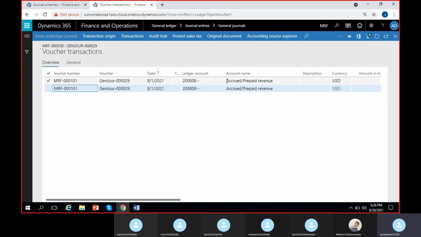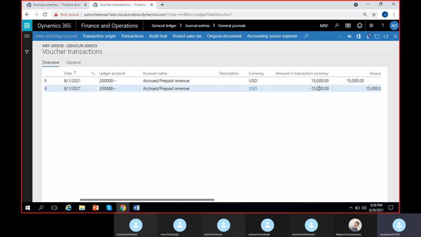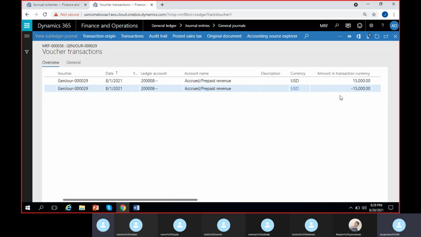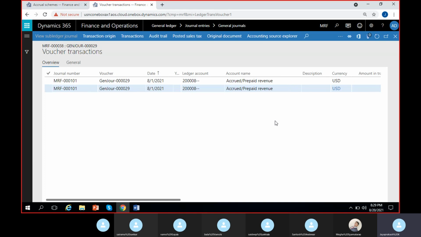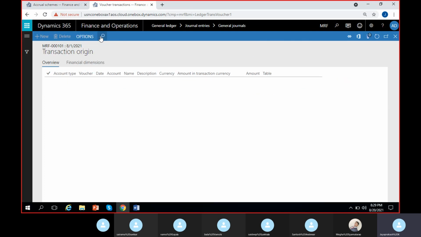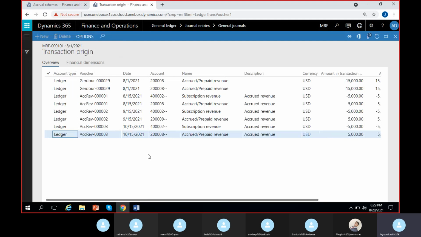I can see here the accrued prepaid revenue account is debited and credited. So this is a dummy entry. Both are with the same amount, debited and credited. Nothing important about this. In order to check the original entries that are posted, you have to click here on transaction origin. If you click on transaction origin, you can see all the entries.